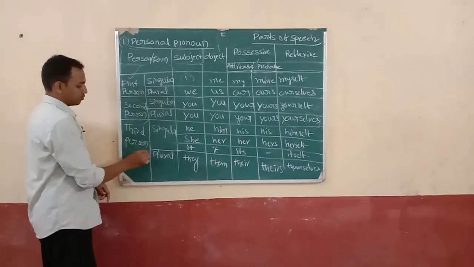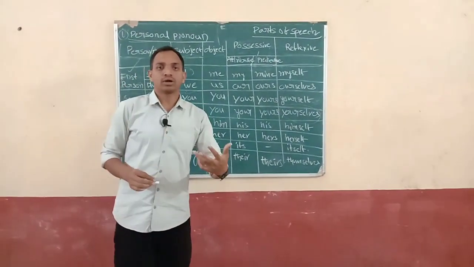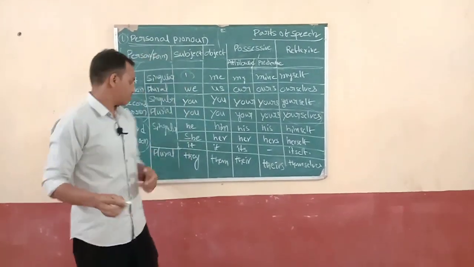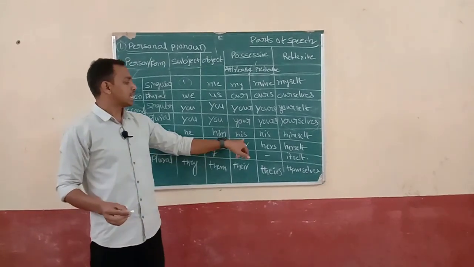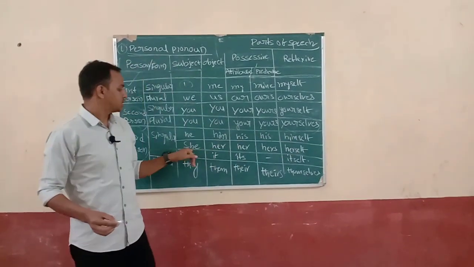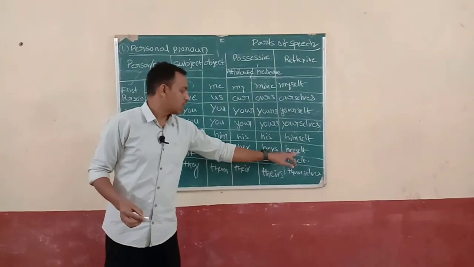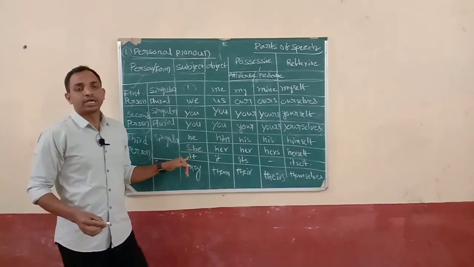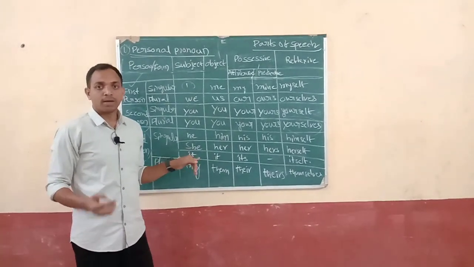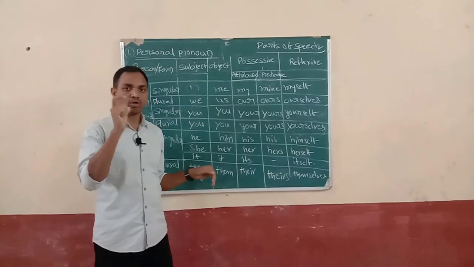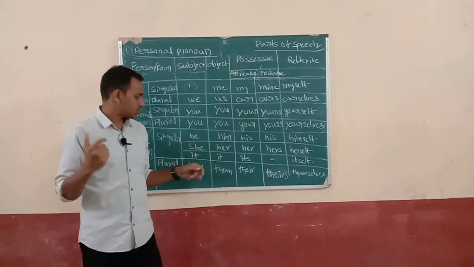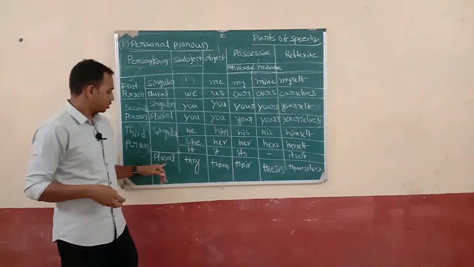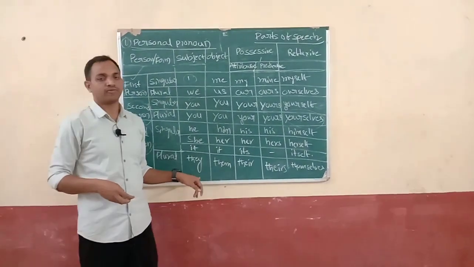And also third person. Third person is nothing but we both are discussing about an outside person or someone beside us, that is called third person. He, him, his, himself. She, her, hers, herself. Itself. It is used particularly for things or materials or other particular things. They is the plural form.